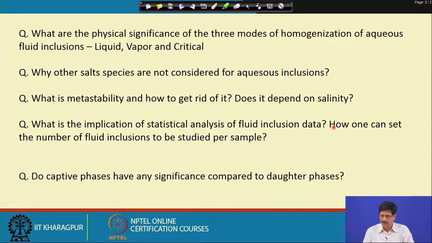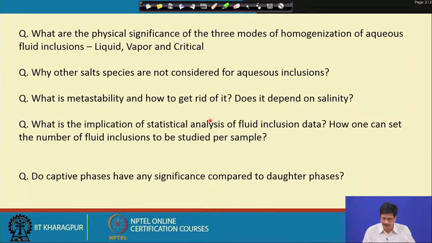And sometimes the question is how many inclusions to be studied per sample. We have to take it as random sampling. Depending on the population, if the inclusions are very scarce in the sample, then the number has to be low, but if the inclusions are a lot, we have to convince ourselves that we have done random sampling.